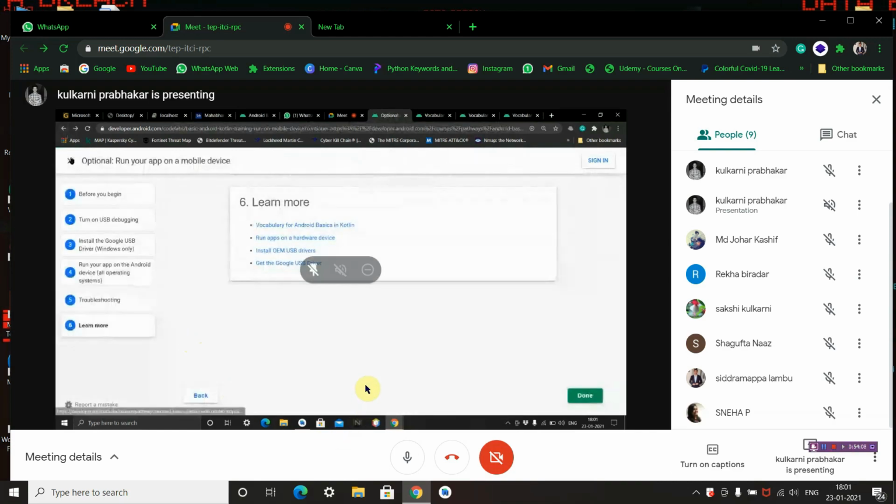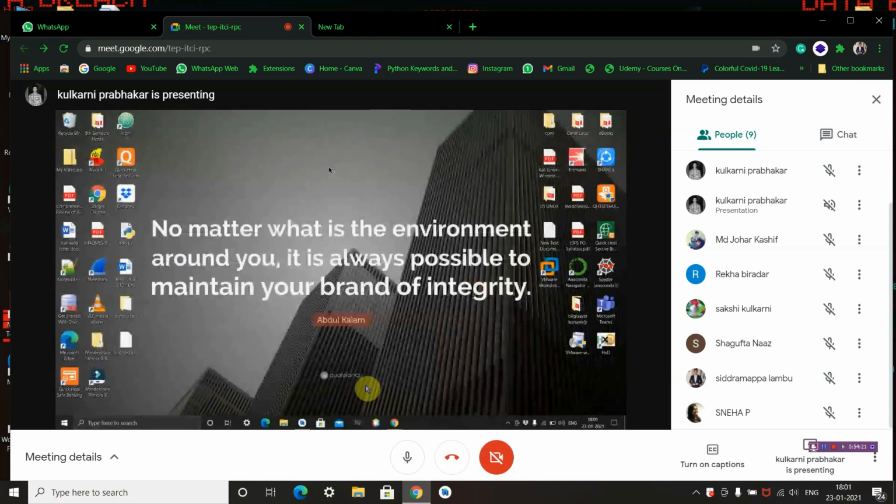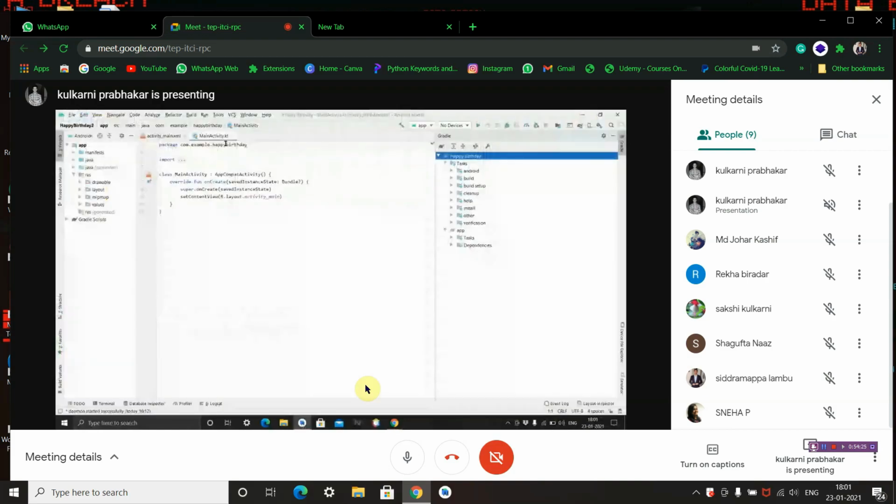Now this section is over, and just to let you all know, I'll show in my Android Studio how I have created the application. I'm opening my Android Studio, and this is the main activity layout. So this is the activity layout. This is how your application looks.